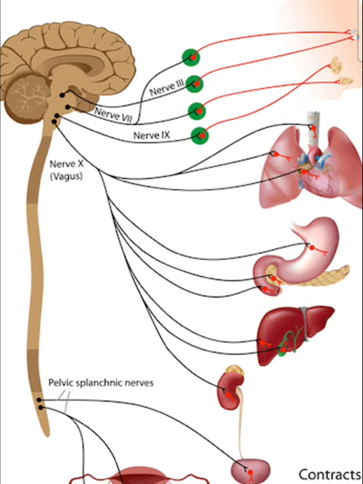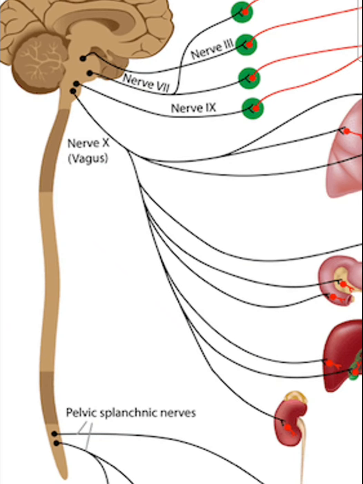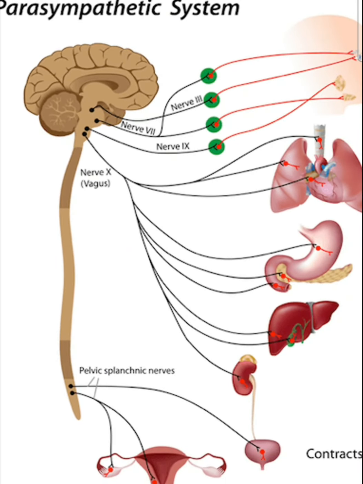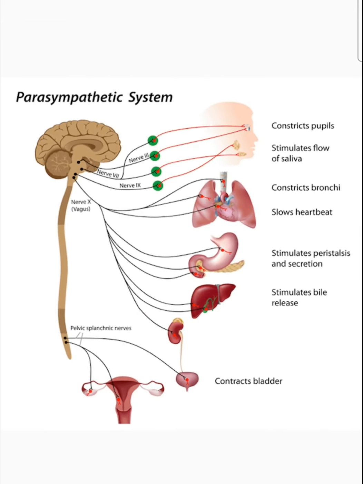The next part is pelvic splanchnic nerve or sacral outflow. Sacral outflow is also known as pelvic splanchnic nerve. From the lateral horn of the second, third, fourth segment of the sacral region, some parasympathetic fibers come out and form the pelvic splanchnic nerve as shown in the picture, and their effector organs are genitalia, urinary bladder, urethra, uterus, penis and colon. So these are the different connections of the parasympathetic nervous system.